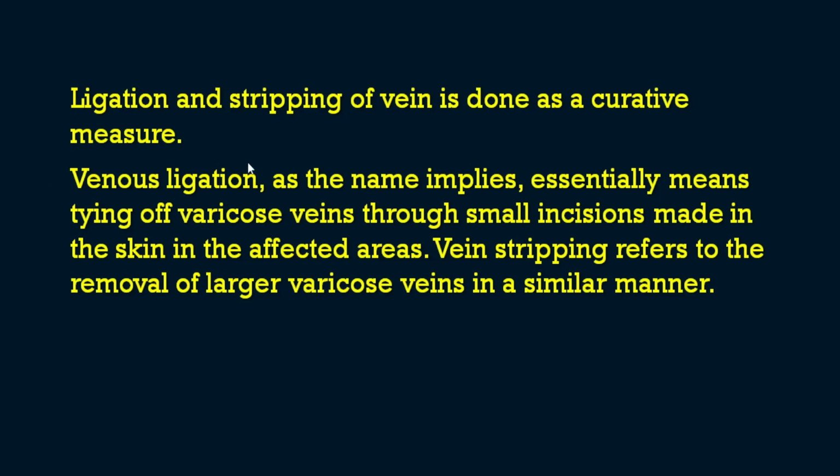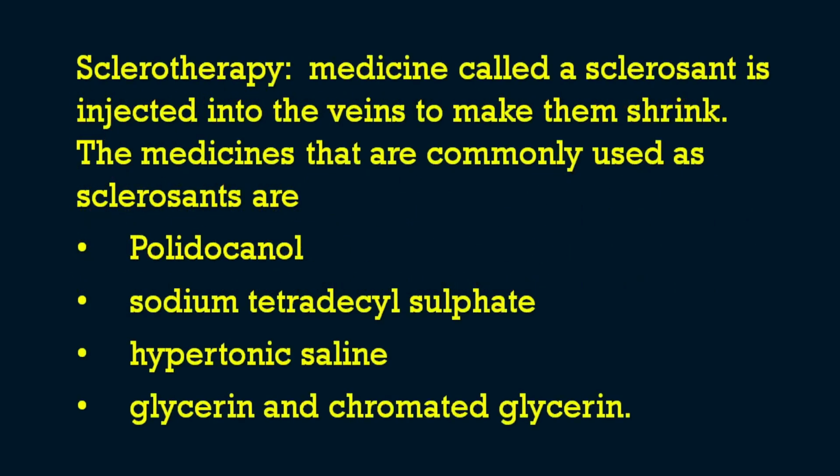Then what about the other options like sclerotherapy, laser, etc.? Sclerotherapy means some medicine called a sclerosant is injected into the veins to make them shrink. The sclerosant agent will cause the veins to shrink, and the medicines commonly used as sclerosants are, first, polidocanol, then sodium tetradecyl sulfate, then hypertonic saline, glycerin, and chromated glycerin.